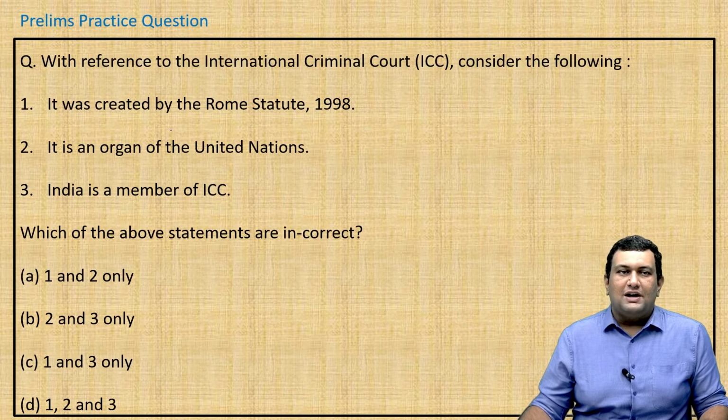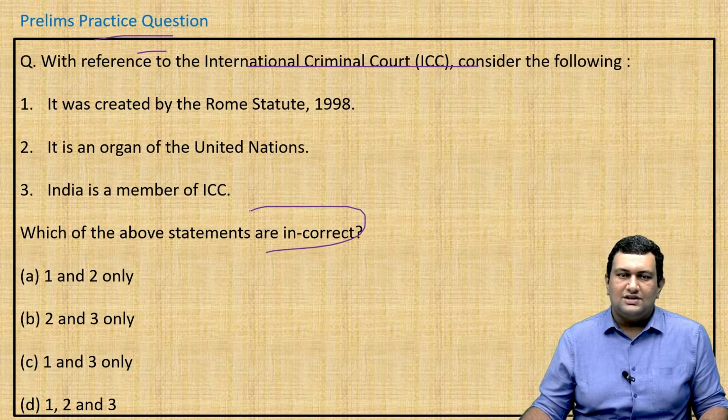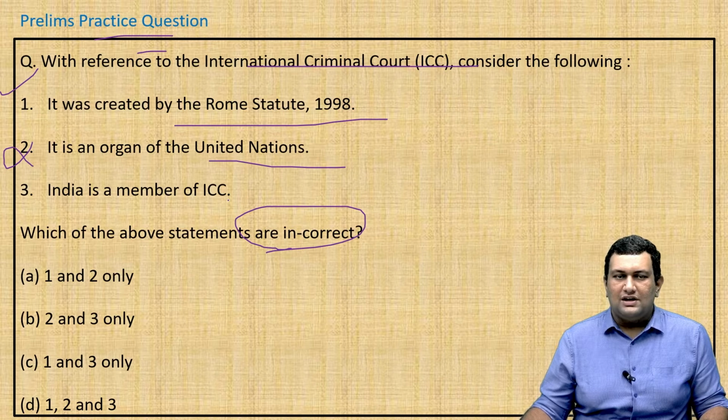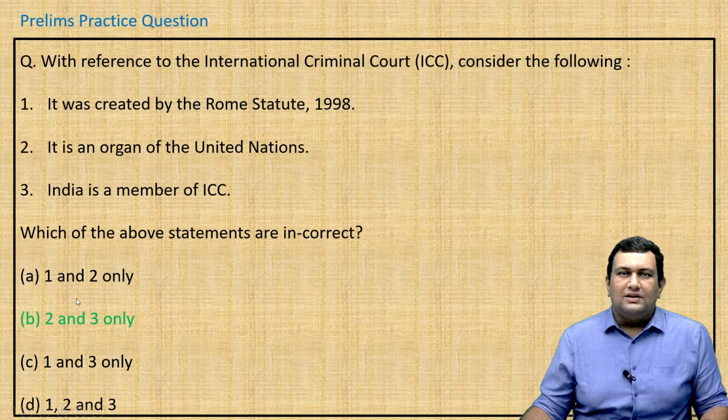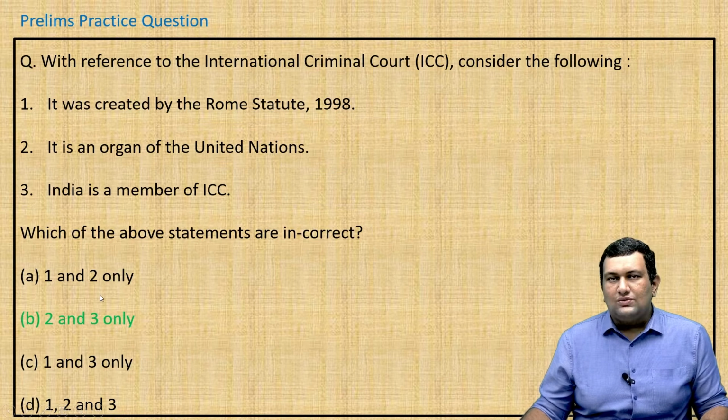So we will see a practice question regarding it. With reference to the International Criminal Court, consider the following. We have to find the incorrect statements. First statement is it was created by the Rome Statute of 1998. Yes, this is correct. Second, it's an organ of the United Nations. No, this is incorrect. Third, India is a member of the International Criminal Court. Again, this is incorrect. They have asked to find the incorrect statements. So the answer will be option B, 2 and 3 only. That's it for this topic. We will move on to the next topic.